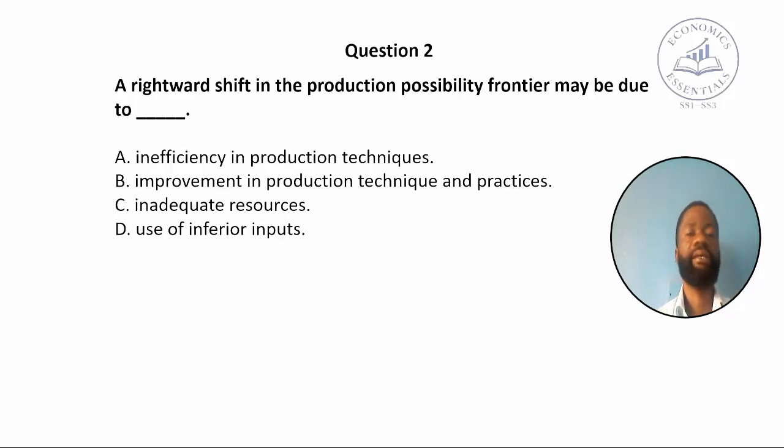Now question 2. A rightward shift in the production possibility frontier may be due to dash: A. Inefficiency in production techniques, B. Improvement in production technique and practices, C. Inadequate resources, D. Use of inferior input.